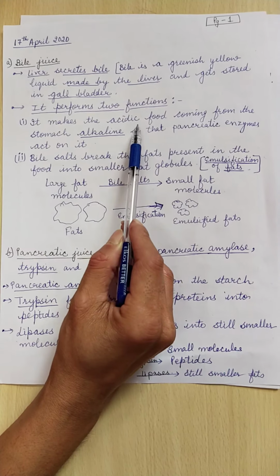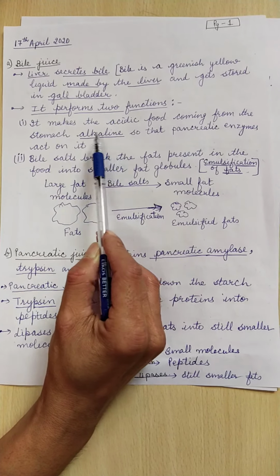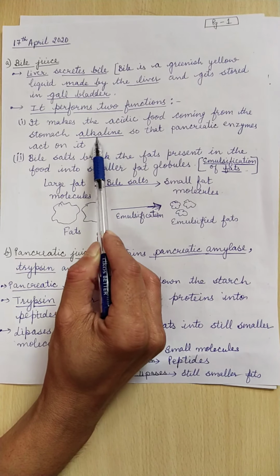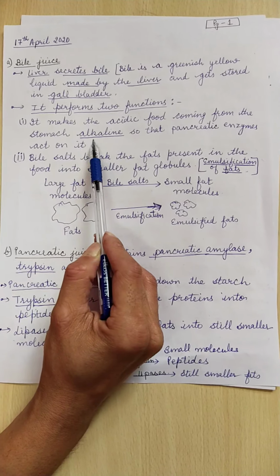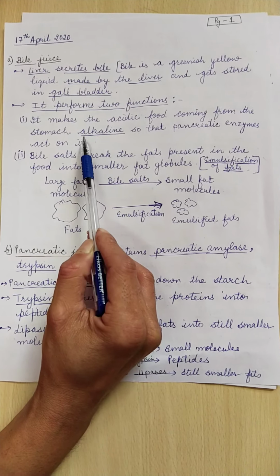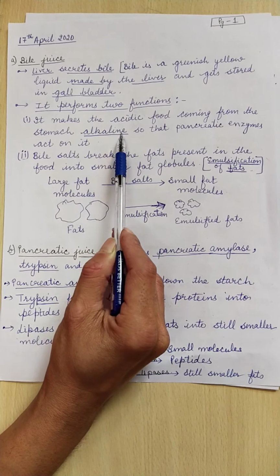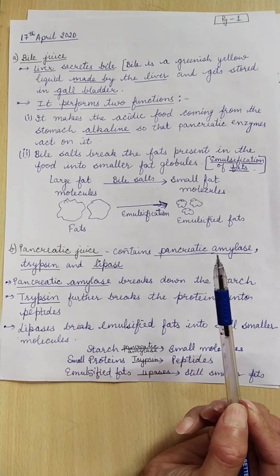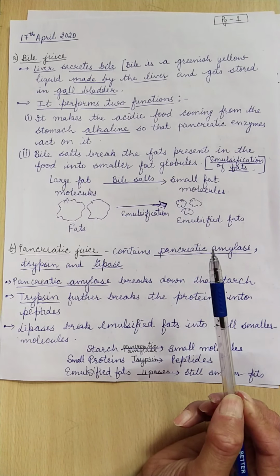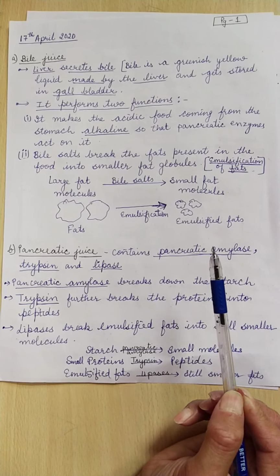The food coming into the small intestine from the stomach is acidic, and it is made alkaline by the bile juice. Moreover, when the medium of the small intestine is alkaline, it helps the pancreatic enzymes to act upon the food, because pancreatic enzymes like trypsin become activated only in an alkaline medium.